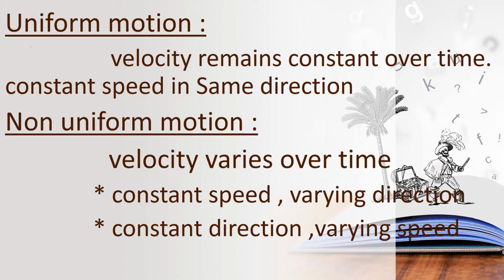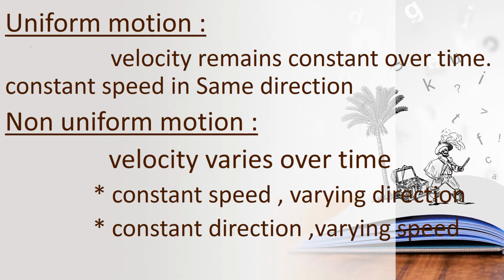So we can say the speed remains constant over time in the same direction, that is uniform motion. Velocity means for a specific time it covered constant distances, constant distances in the same direction, that is called uniform velocity.